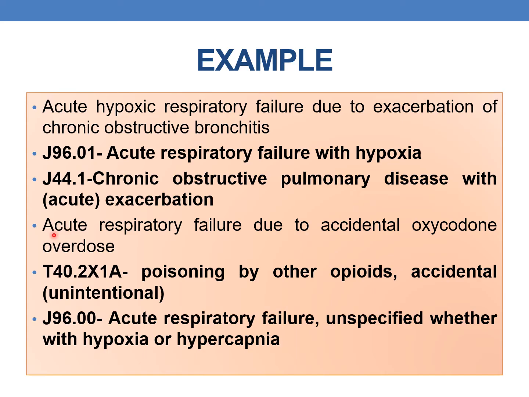Let us see one more example. Acute respiratory failure due to accidental oxycodone overdose. Here, poisoning is the cause for acute respiratory failure. As we have discussed earlier, poisoning code should be PDX. So, T40.2X1A should be the PDX here, which is nothing but poisoning by other opioids, accidental or unintentional, followed by J96.00, which is acute respiratory failure, unspecified whether with hypoxia or hypercapnia.